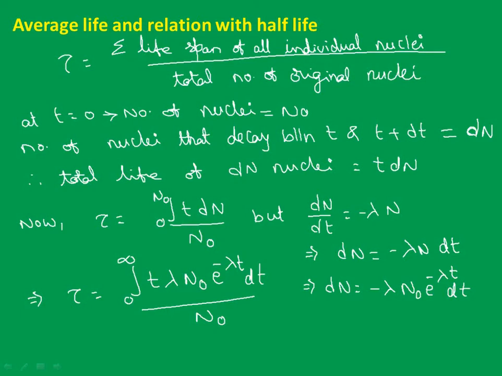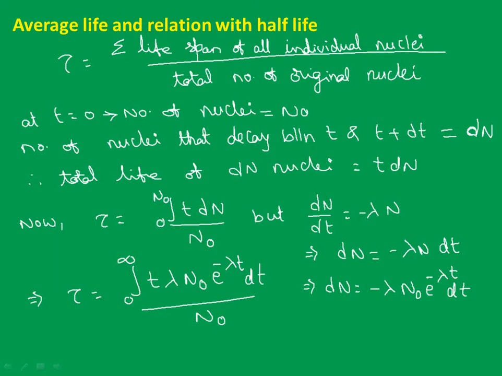At t equal to 0, n equals N0 initially, and when n becomes 0, t becomes infinite. That's the reason for these limits. So at t equal to 0, n is N0, the total number of nuclei, but total disintegration takes infinite time, so the upper limit is infinity.